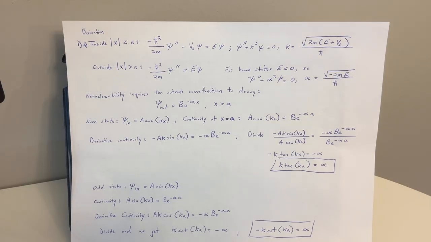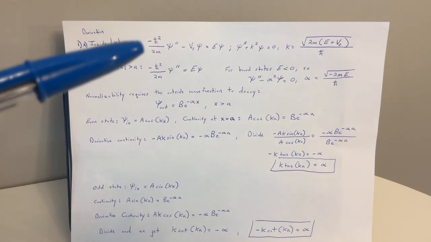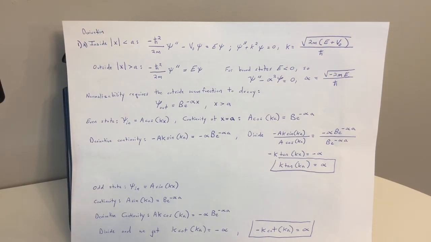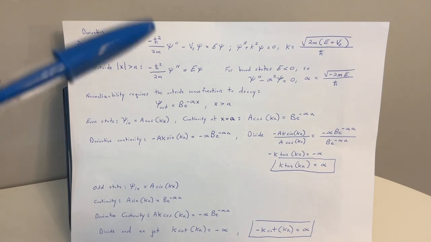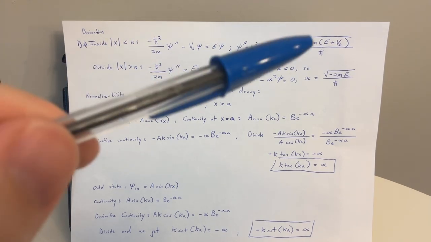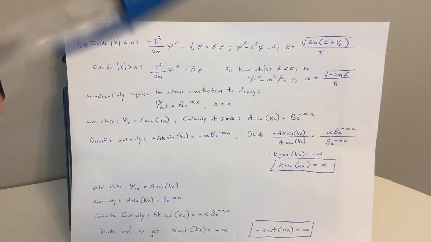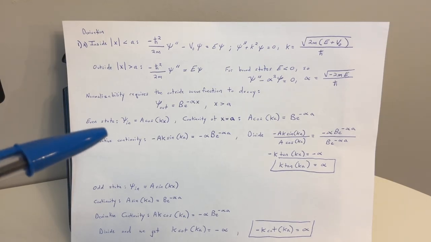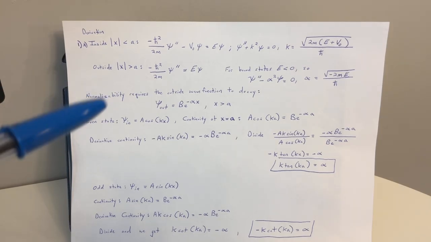Outside, absolute value of x is greater than a. We get negative h bar squared over 2m psi double prime equals E psi. Now for bound states, E is less than 0, so psi double prime minus alpha squared psi equals 0. So alpha is going to equal square root of negative 2mE over h bar. Normalizability requires the outside wave function to decay.